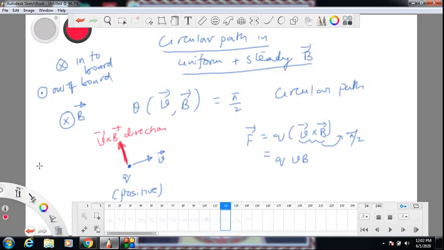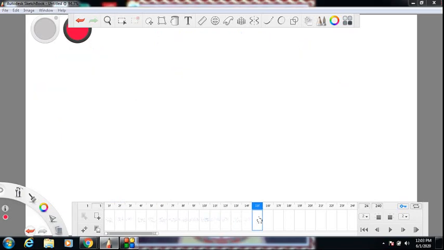So you see V cross B is perpendicular to V as we have expected. It has to be. A cross product gives you a vector which is perpendicular to both the original vectors. Okay, V cross B is also perpendicular to B, but that is not very useful for us. But V cross B perpendicular to V is a very useful quantity. So you are exerting a force perpendicular to velocity. So if you go back,